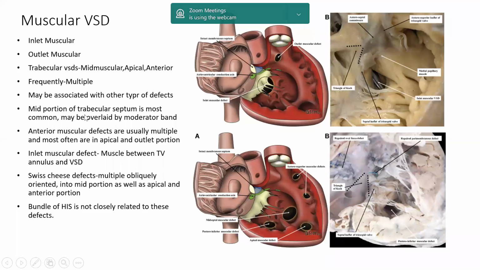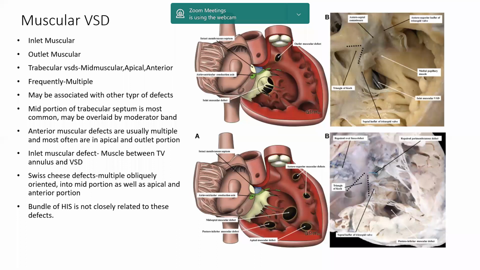The mid portion of the trabecular septum is most common, at the level of moderator band, and may be overlaid by the moderator band. So whenever there is a mid-muscular VSD, in echo sometimes you will see two VSDs because the moderator band divides the shunt. So in echo you can see there are two VSDs, but actually from the right side you can see one large VSD below the moderator band.